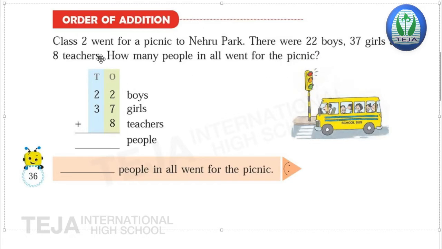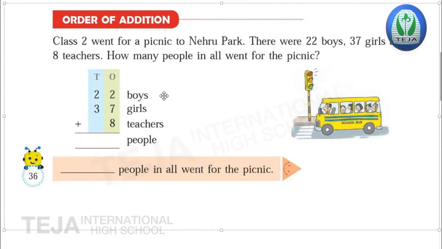Okay, from second class they went to the picnic to Nehru Park. For the picnic, a total of 22 boys, 37 girls and 8 teachers went. Now you have to find out in total how many people went to the picnic.